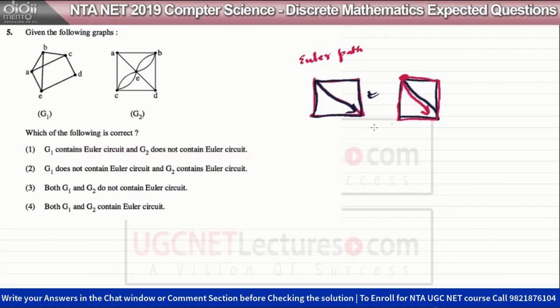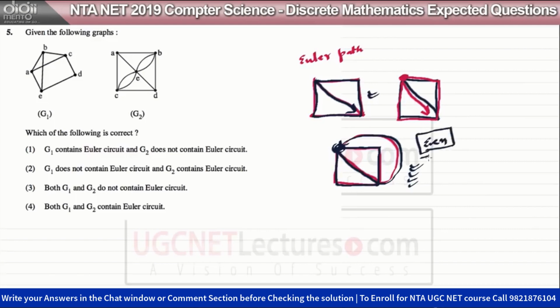Now if we have a graph like this, for this graph the Euler cycle does exist. How? You can visit the edges like this, and then you can come back to the starting vertex after visiting all the edges. So you can see you are coming back to the starting vertex here. So there does exist an Euler cycle, or you can say Euler circuit. Now what is the necessary condition for an Euler circuit? The necessary condition is that the degree of every vertex should be even.